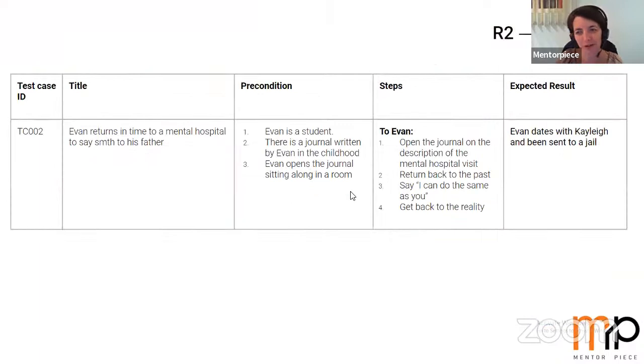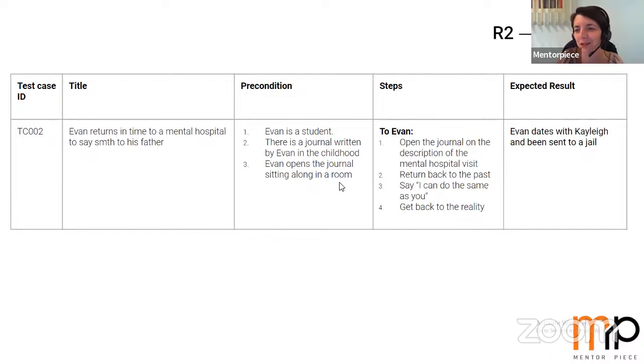So this is the precondition for our test case. Ivan as a student, probably there is a journal written by Ivan in the childhood. It is a mandatory condition for making this test case. Ivan opens the journal sitting alone in the room.